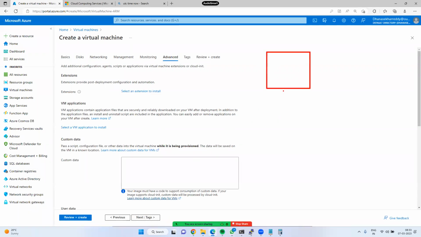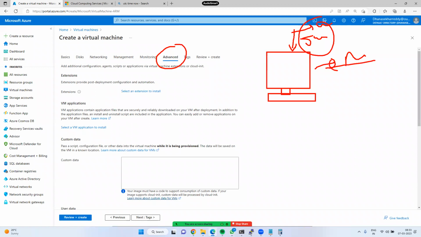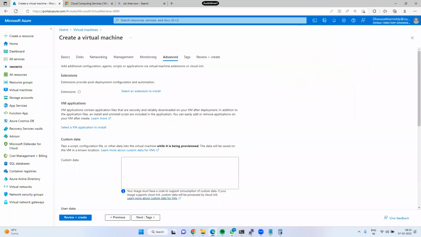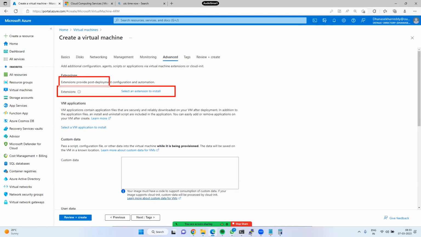You know, right? This is an empty server, just an empty server. If you would like to add add-ins, for example, if you are going to install Jenkins or Chef, then those related add-ins can be installed in the Advanced tab. For example, if you would like to add antivirus software, or some other third-party antivirus software, yes, you can add it. That we will call extensions. Extensions provide post-deployment configuration and automation.